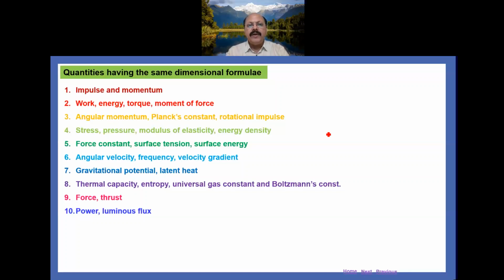Thermal capacity, entropy, universal gas constant and Boltzmann constant, they are having the same dimensional formula. Force and thrust having the same dimensional formula, and power and luminous flux also having the same dimensional formula. Like that, so many other physical quantities are also there which are having the same dimensional formula, but here I mentioned the 10, so you have to learn these 10